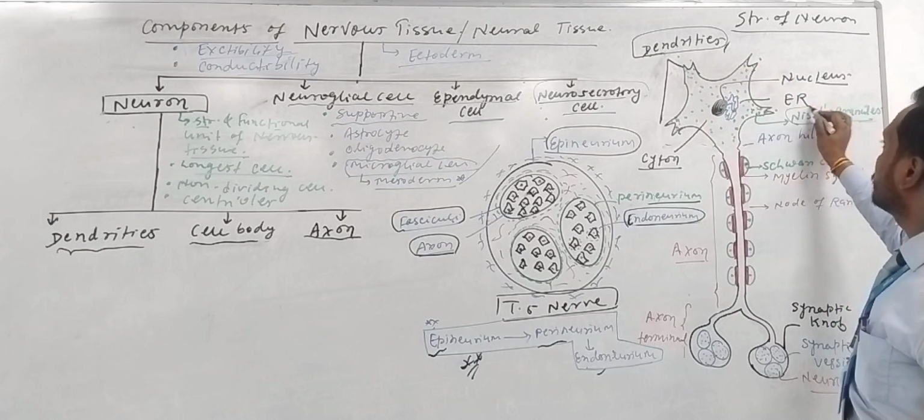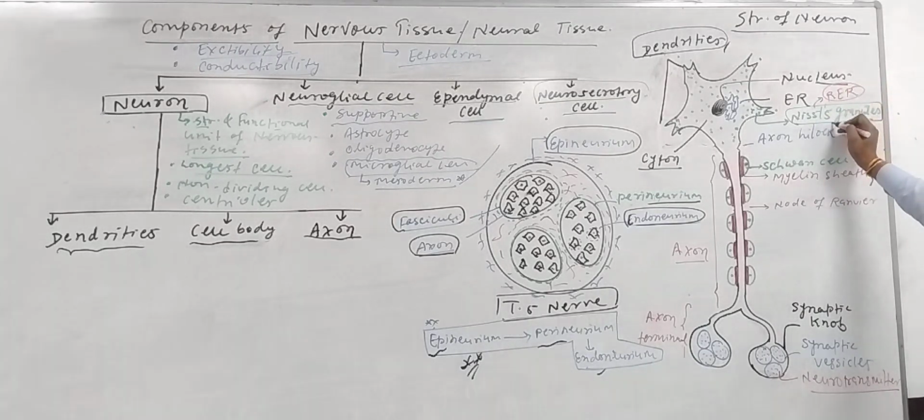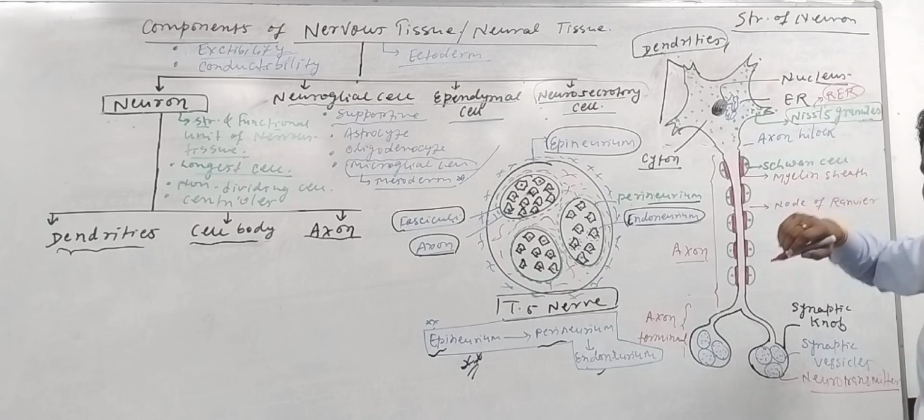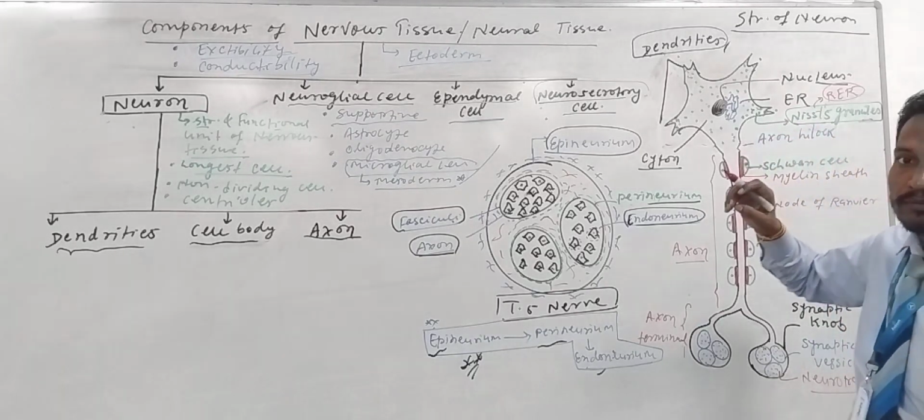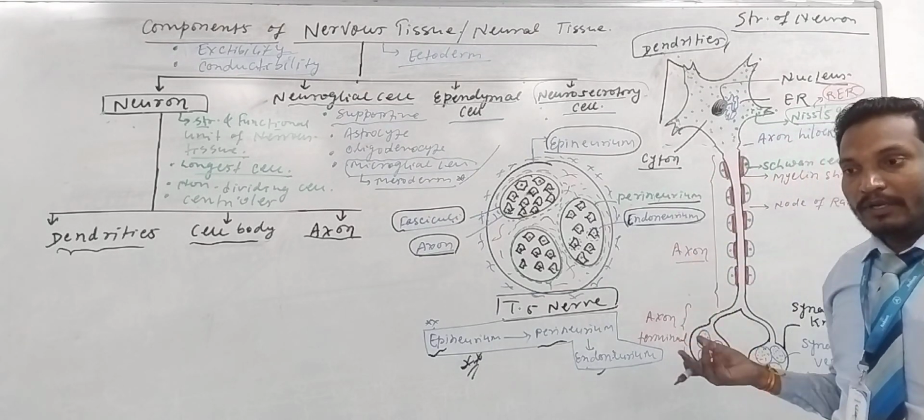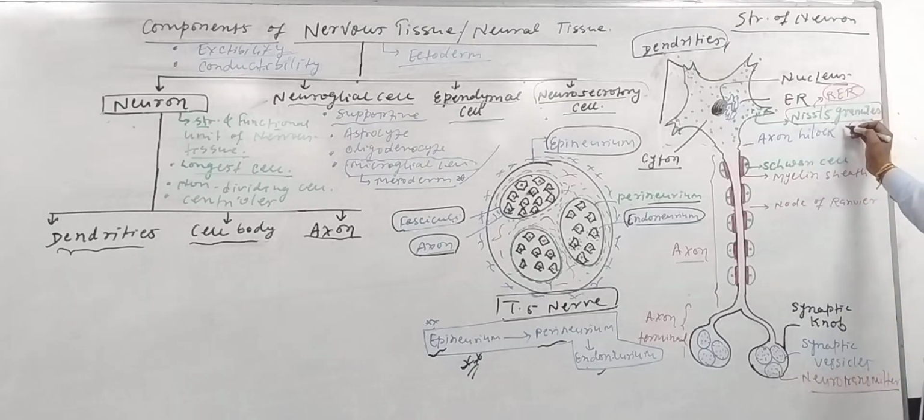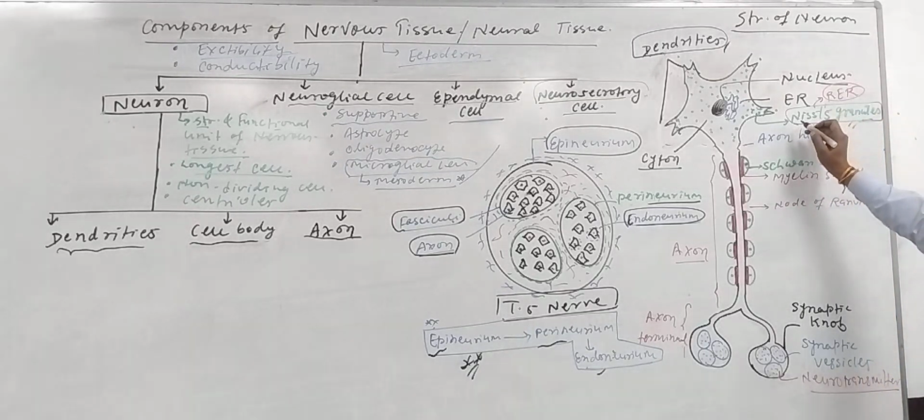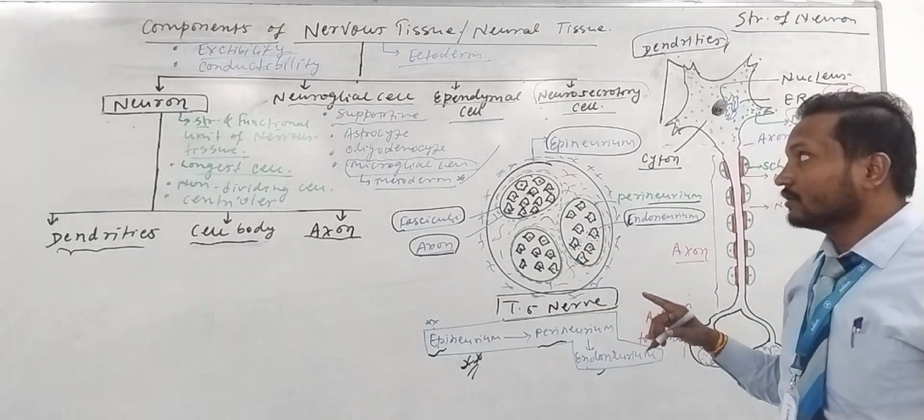Very important question: these Nissl's granules are basically components of rough endoplasmic reticulum. They have ribosomes on the surface, and they are involved in protein synthesis. So their main work is to help in protein synthesis. This question was asked in the NEET exam in 2018.